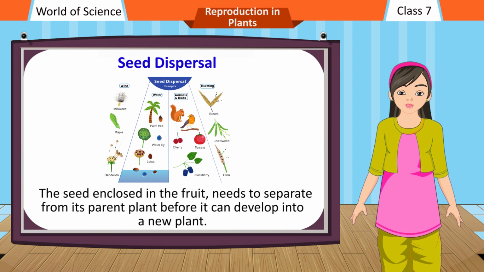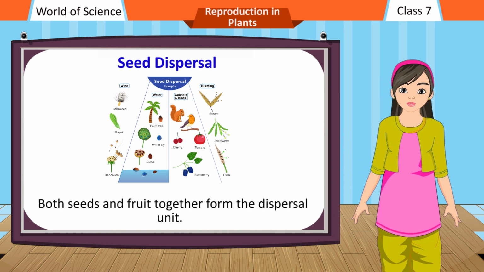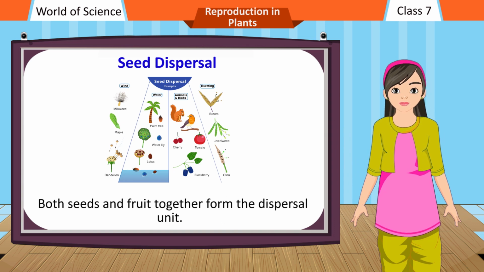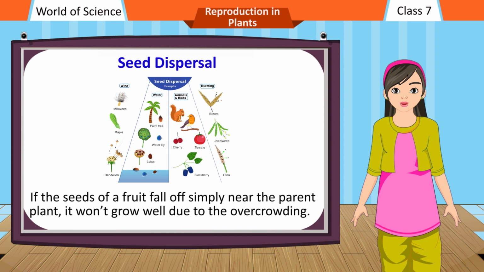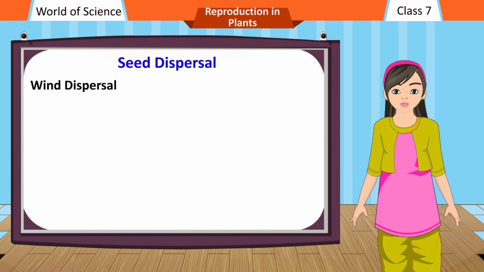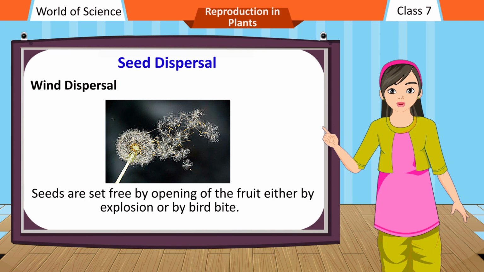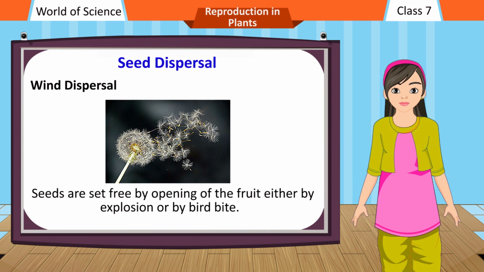Seed dispersal. The process by which seeds of fruits are scattered is called seed dispersal. The seed, enclosed in the fruit, needs to separate from its parent plant before it can develop into a new plant. Both seeds and fruit together form the dispersal unit. If the seeds of a fruit fall simply near the parent plant, they won't grow well due to overcrowding.